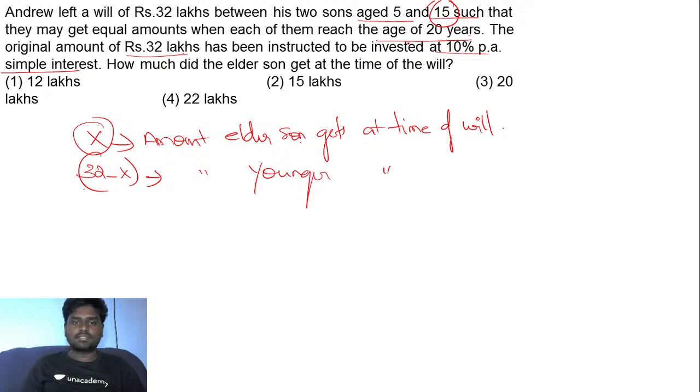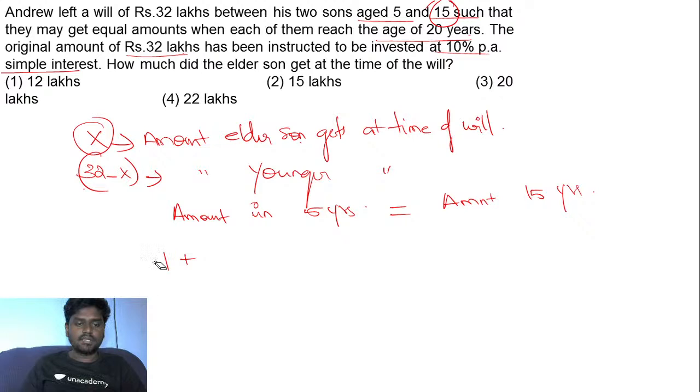So if that is the case, then the amount made by the elder fellow in 5 years will be equal to the amount made by the younger fellow in 15 years. Amount is nothing but principal plus the interest.